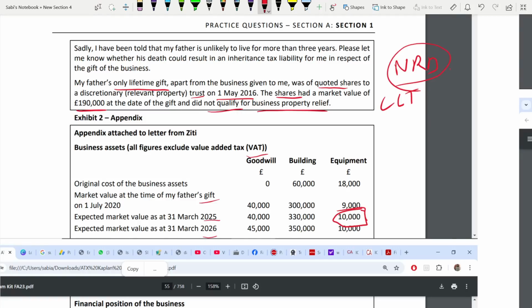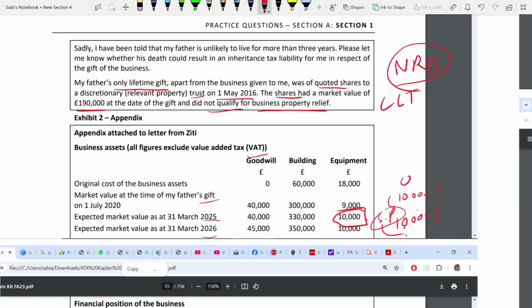Opening balance was 0. So it's a negative figure. From the opening balance, you deduct 10,000. It's a negative balance. This is a balancing charge. Your sale proceed is 10,000. Expected sale proceed, market value.